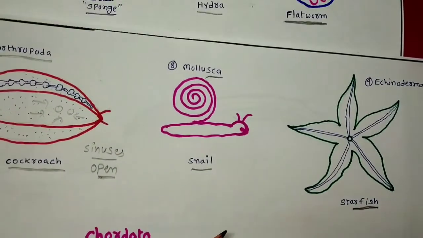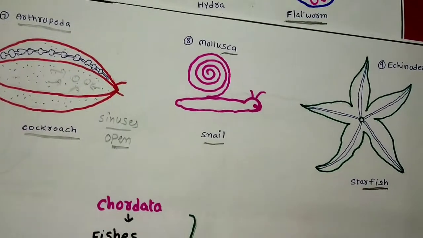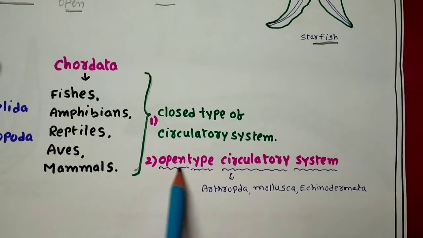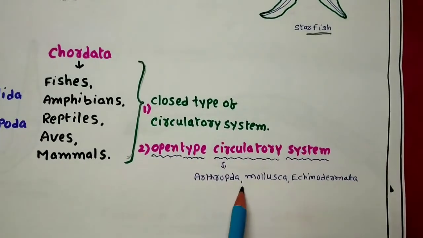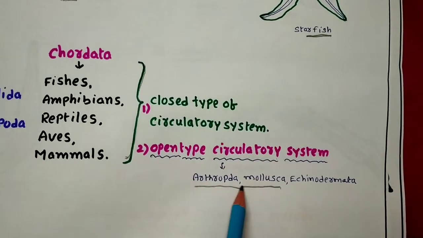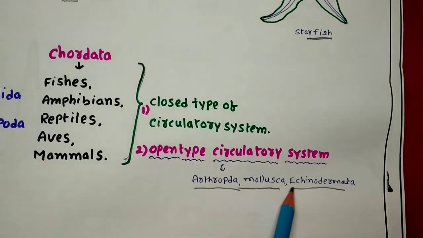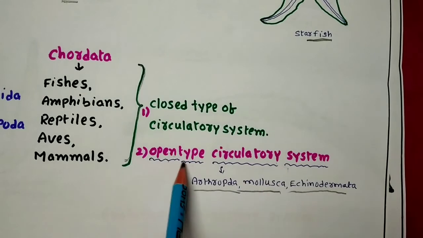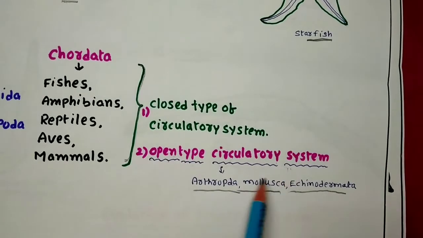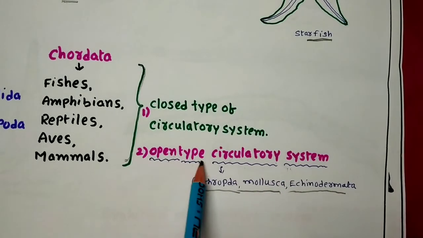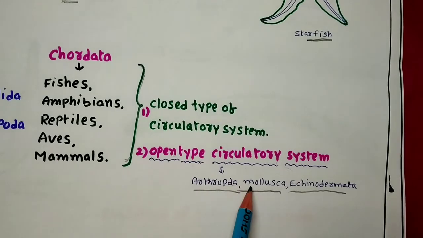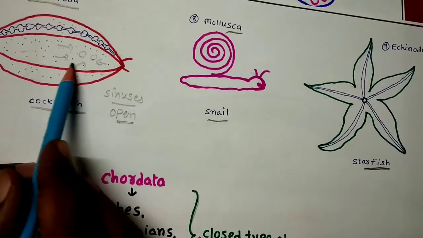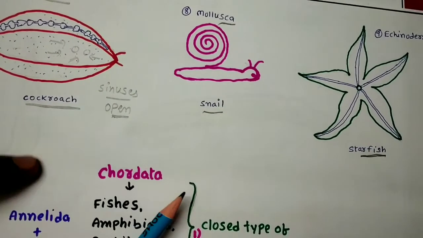So in the animal kingdom, you can see the open type of circulatory system in Arthropoda like cockroach, Mollusca like snails, and Echinodermata like starfish. The open type of circulatory system is the circulatory system without blood vessels, where the cells directly get food materials from the hemolymph, or from the fluids present in the body.